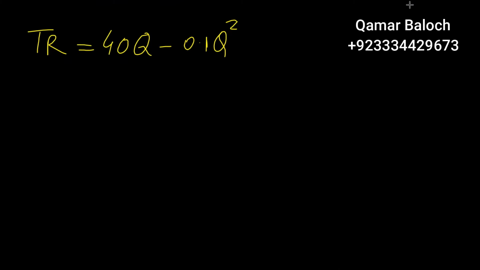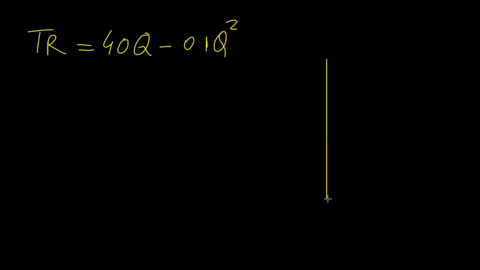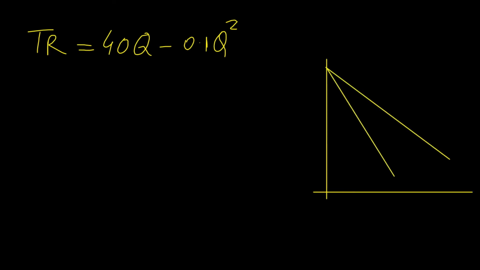It is really difficult to understand why marginal revenue is the shadow of average revenue and why marginal revenue is always half of the average revenue. It is really difficult to understand it from the graph. When we draw a graph in the case of monopoly and monopolistically competitive market, we draw lines like this. This is average revenue and this is marginal revenue. And average revenue is greater than marginal revenue at each price.